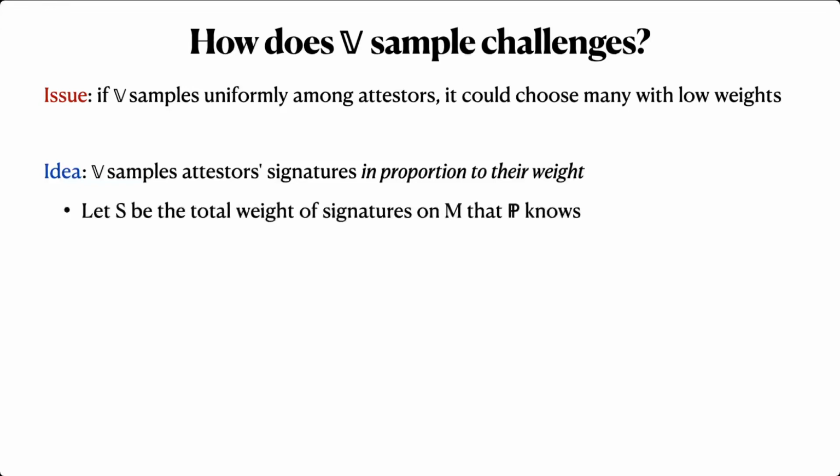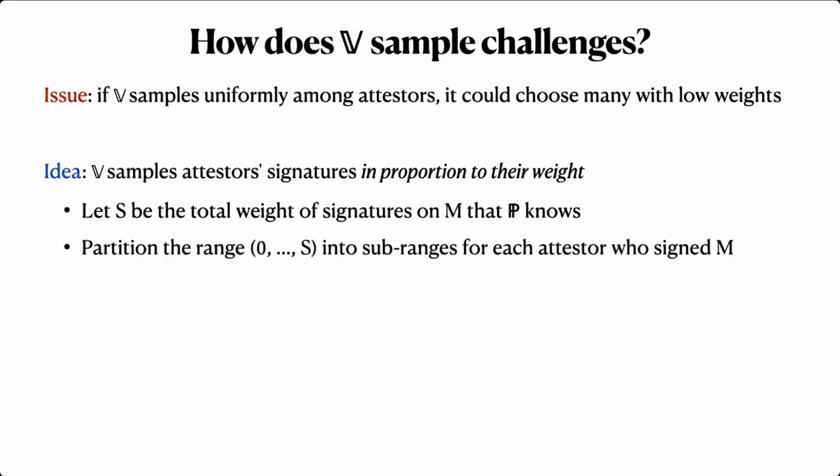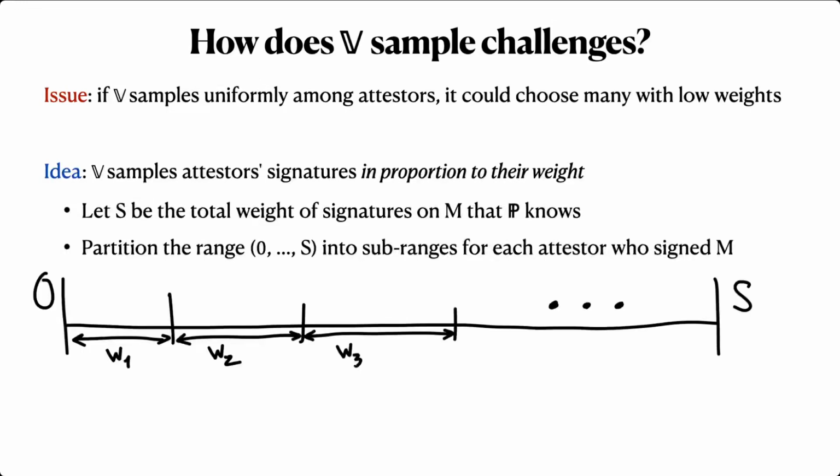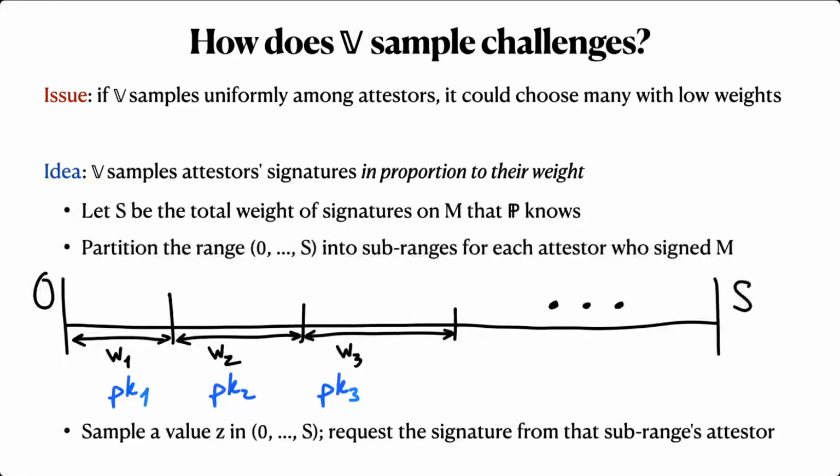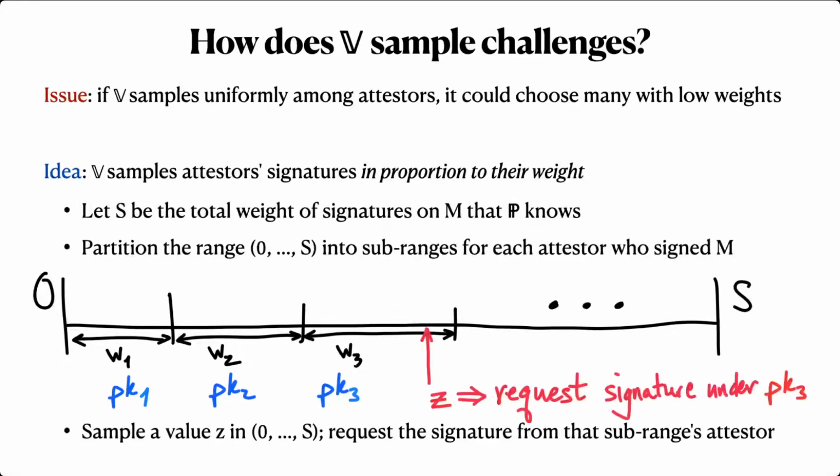Specifically, define capital S to be the total weight of signatures on the message M that the prover knows. Now, we partition the range from 0 to S into subranges, one for each attester who signed the message M. Pictorially, we have the range 0 to S divided into segments whose length corresponds to the weights of the attesters. Now, the verifier can sample a value Z in the range 0 to S and request the signature that corresponds to the attester whose subrange Z falls into. For example, if the verifier chooses the value of Z I've drawn here, then it would request the signature from the attester whose public key is PK3.